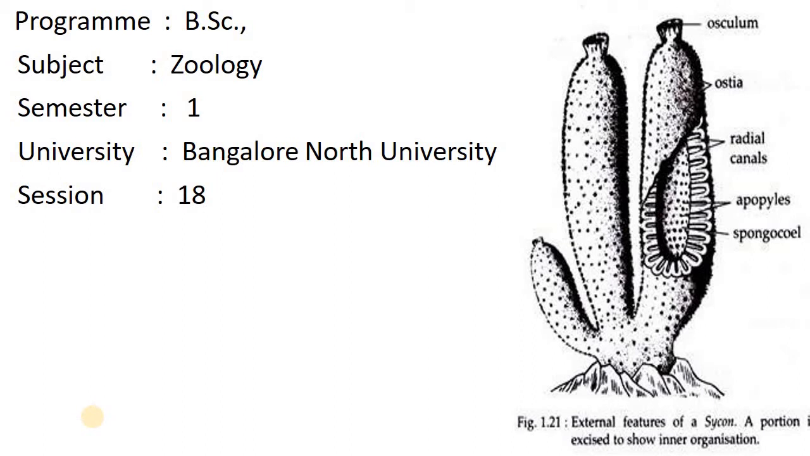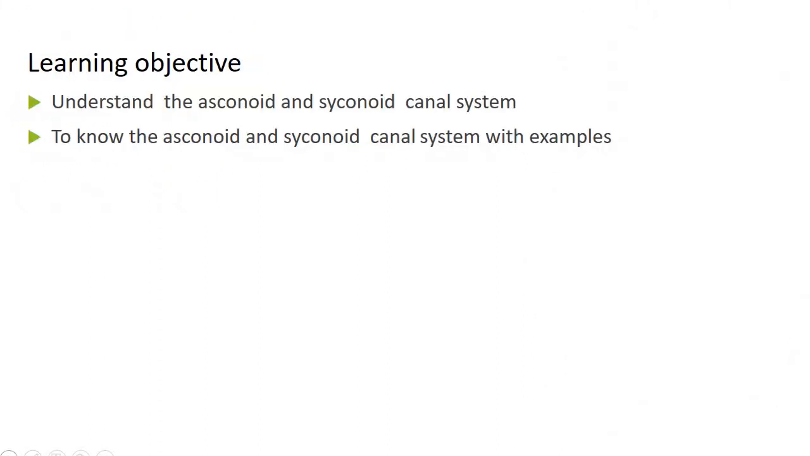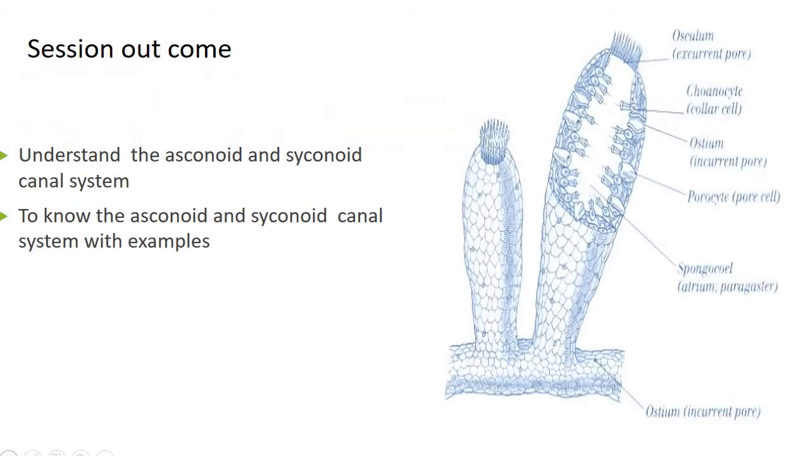Water canal system in the porifera. Learning objective of the topic: to understand the asconoid type of water canal system and syconoid type of water canal system, and to know the asconoid and syconoid canal systems with examples. Session outcome: the students will be able to understand the asconoid type of water canal system as well as syconoid type of water canal system along with the examples.